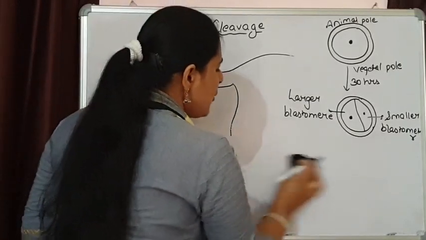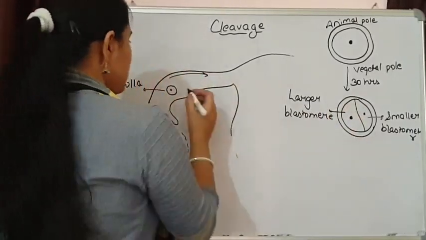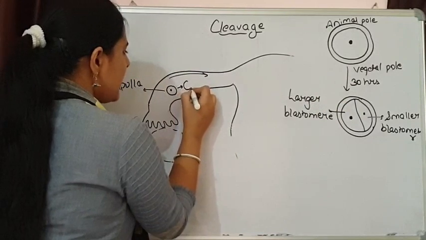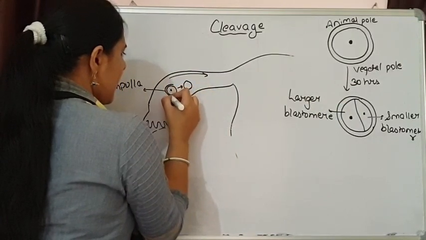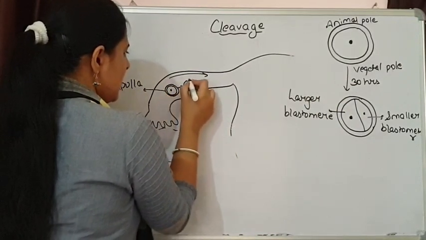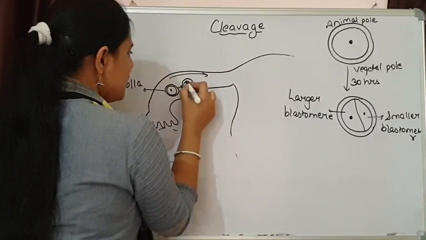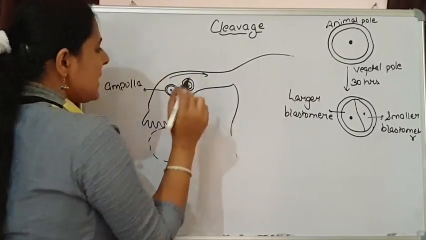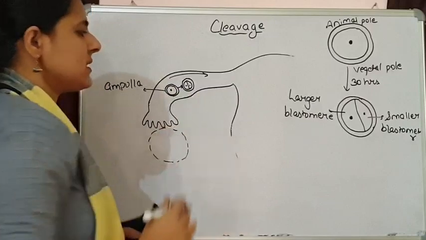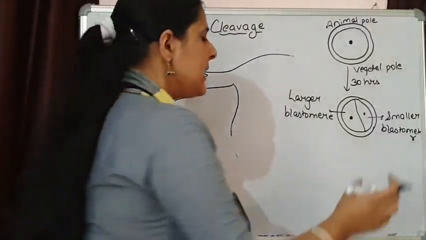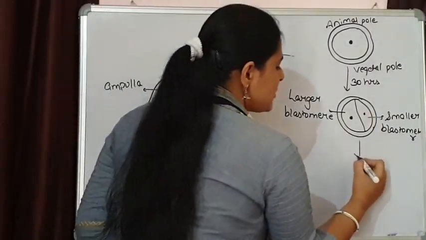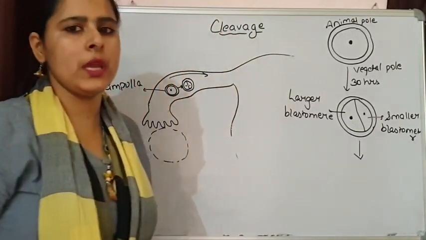So this is the first cleavage that is taking place, meaning this zygote has developed into a two-cell stage. One cell is of larger size and another cell is of smaller size. Now after this two-cell stage, the second division is going to take place.